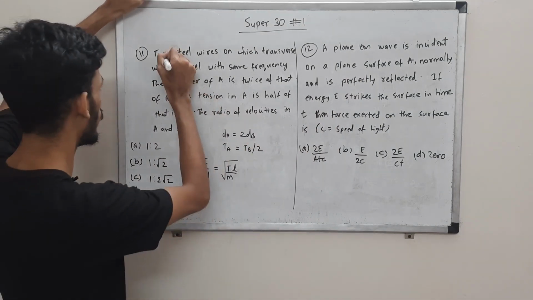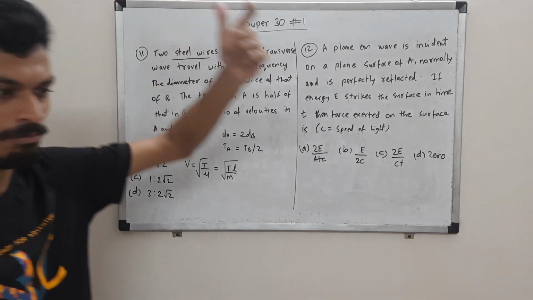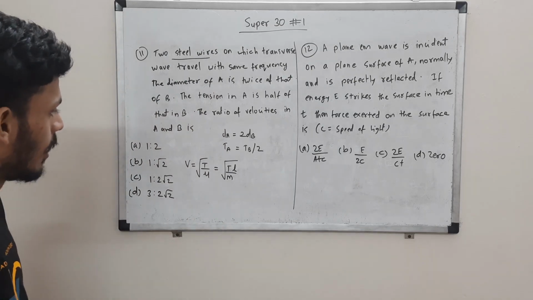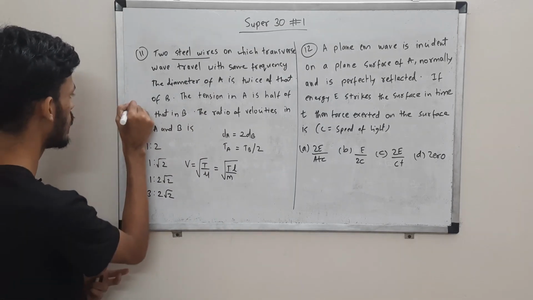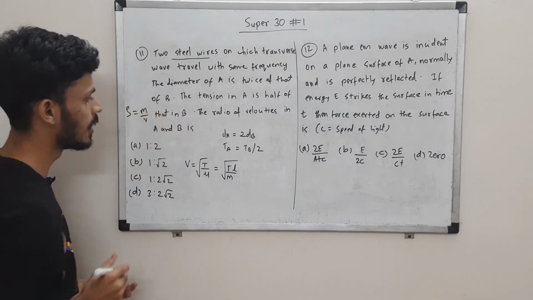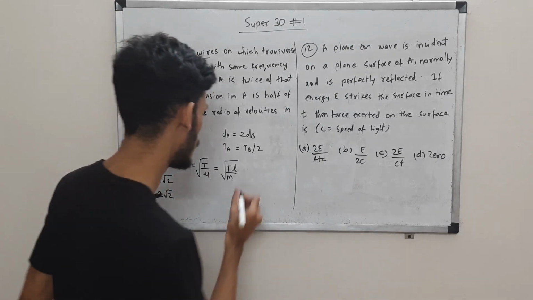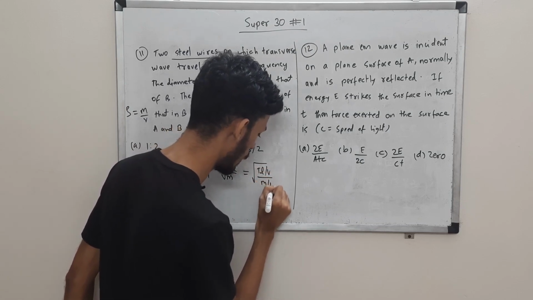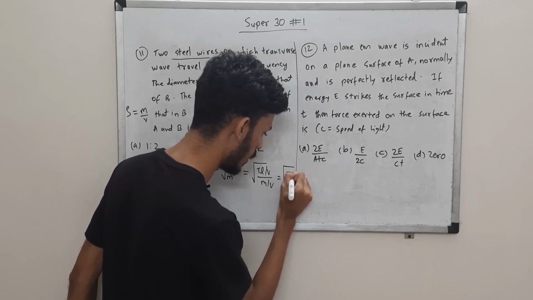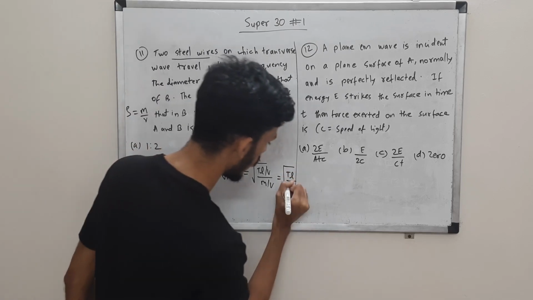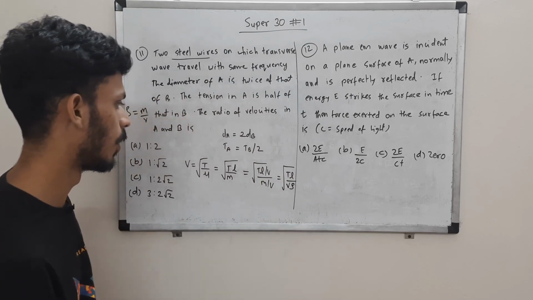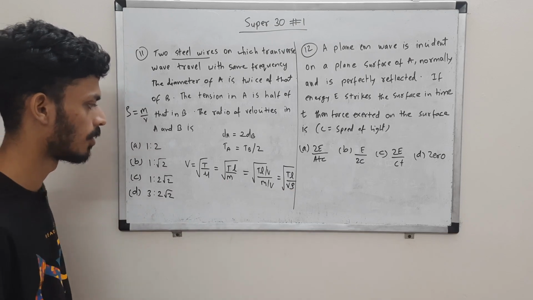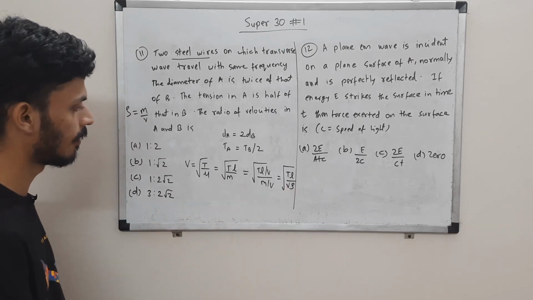We are told that both of them are steel wires, right? Steel wires mean the same material, same density. So we'll see if we can introduce density over here. Density is mass by volume. Because density is a constant, we want to introduce this. So we'll divide the numerator and denominator by volume. Mass by volume in the denominator will give us density, or you could have just said mass is density into volume. That is the change we have made over here.